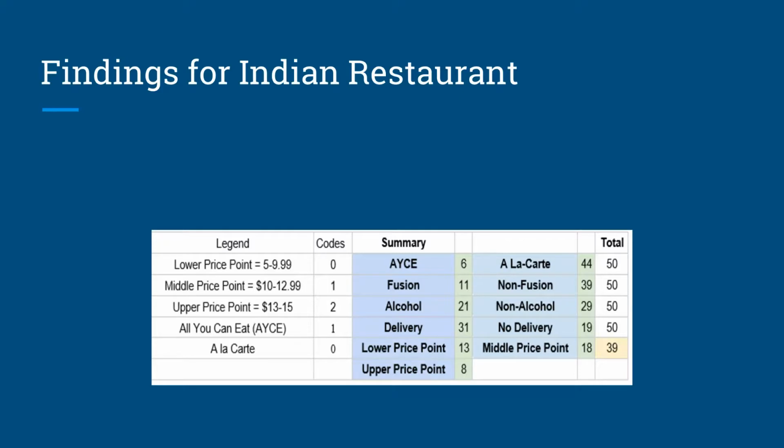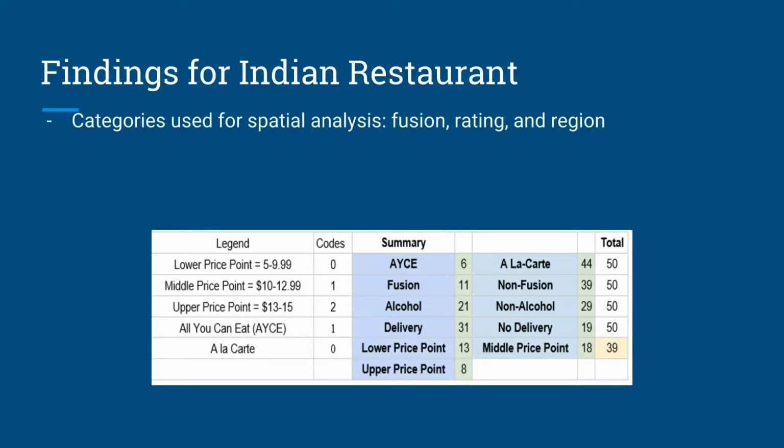So for Indian restaurants, the categories we have examined for comparisons remain the same as for Korean restaurants, which are fusion, region, and ratings, as they provide the most significant results in relation to Hotelling's law and critical mass.